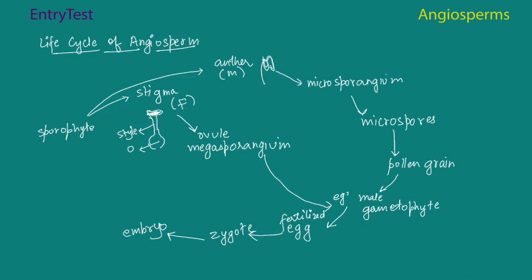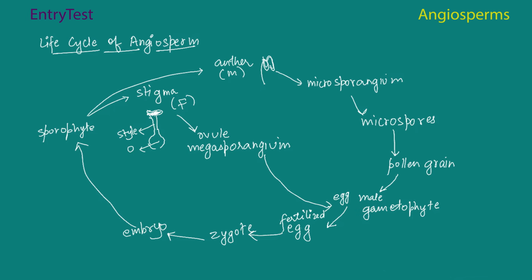First there's just going to be a simple egg, then fertilization will take place. Fertilized egg leads to zygote, zygote leads to embryo, and the embryo will lead to the next generation of sporophytes. So that is the process. So the sporophyte develops into the stigma and the anther. The anther slowly gives rise to the male gametophyte. The stigma gives rise to the egg.